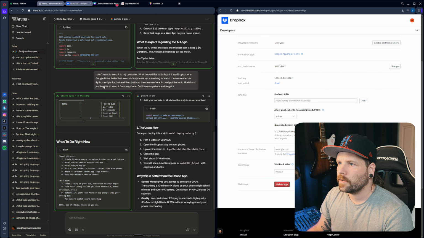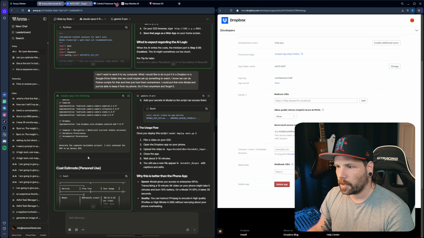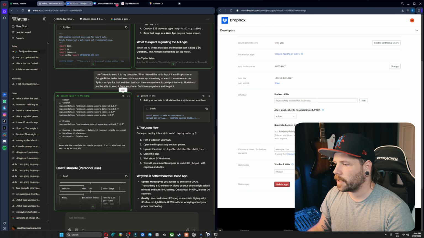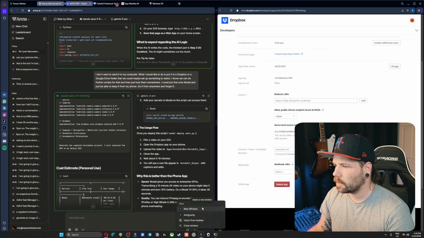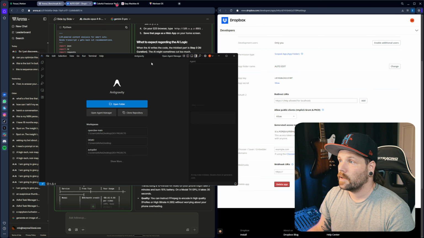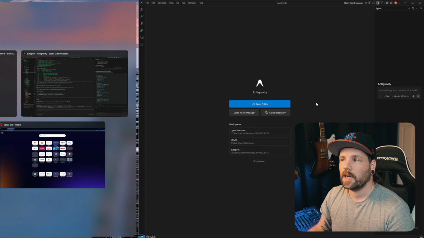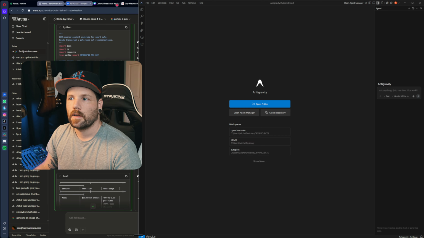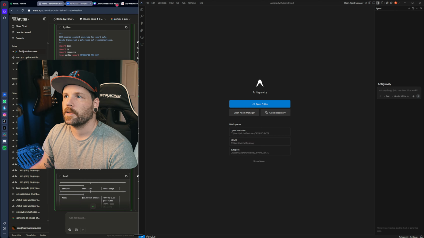You know what we're going to do? We're just going to copy this entire response, and we're going to put it into Antigravity. Boop. That's what we're doing. Let's make a new window in Antigravity. Let's just see what happens. There's a difference between winging it and seeing what happens. And we're going to see what happens.